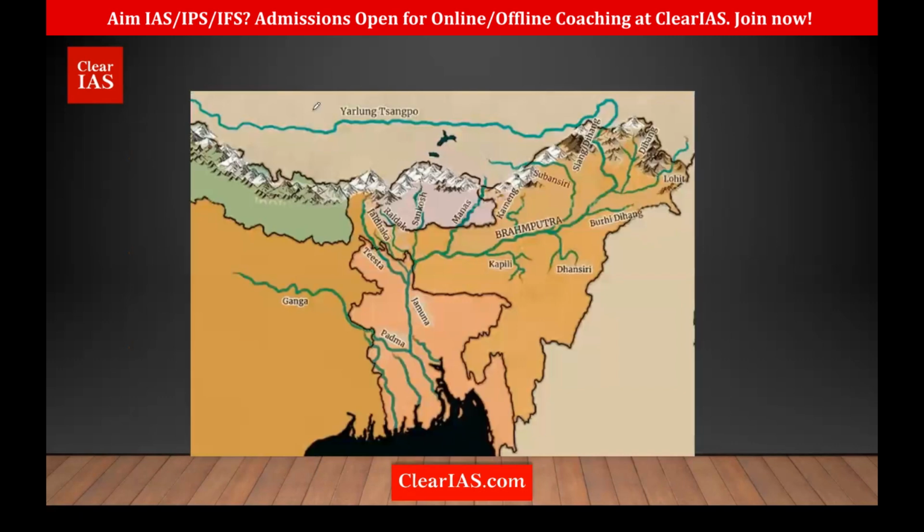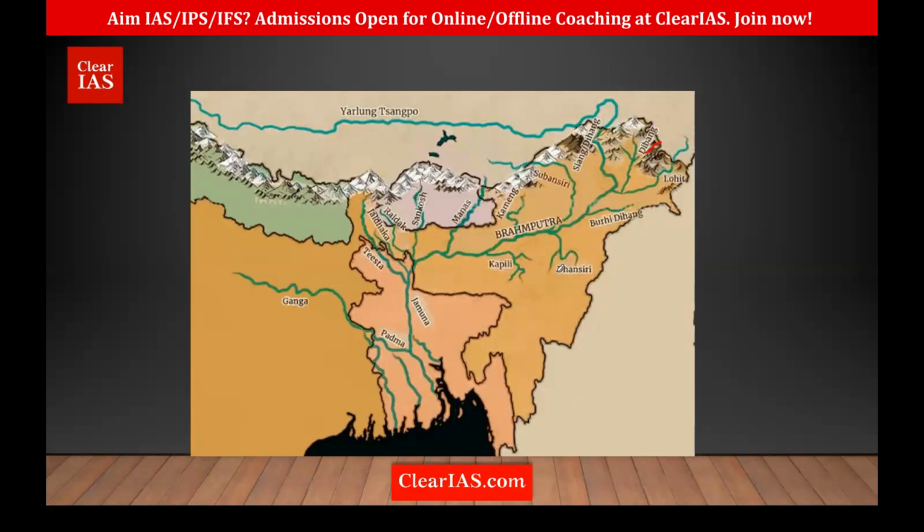Okay. So you can see this. So here it is Yarlung Sangpo River. Here it's called Dihang. It takes a U-turn. Dihang. Then we have Dibang here and Lohit here. So it's kind of a tree. And then it flows down. When it flows down, we have Buri Dihing joining here.